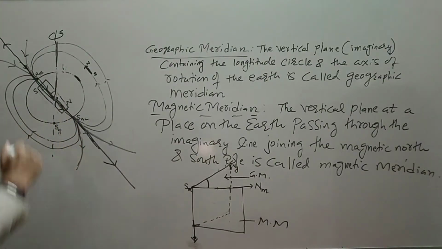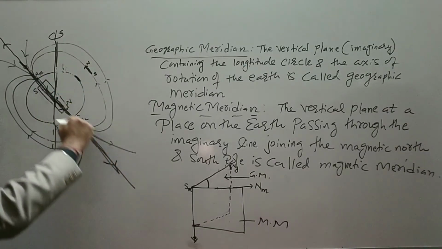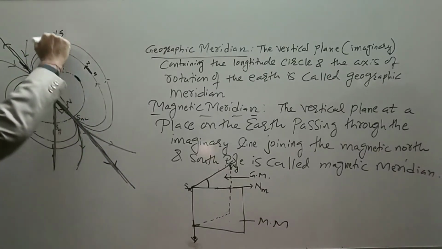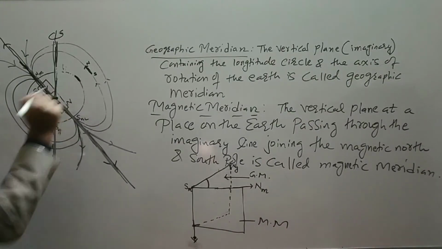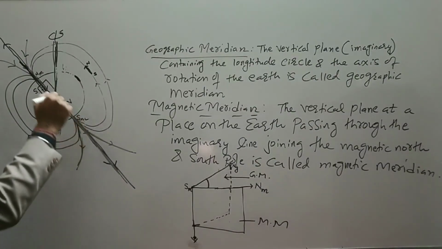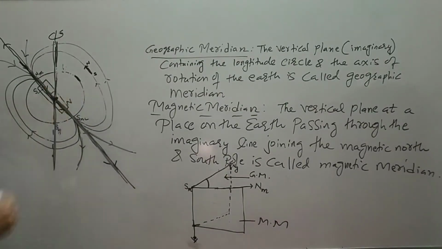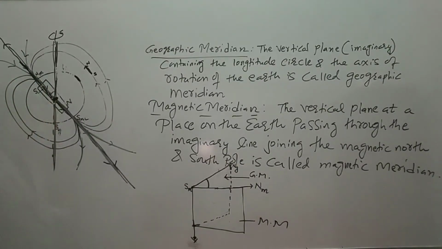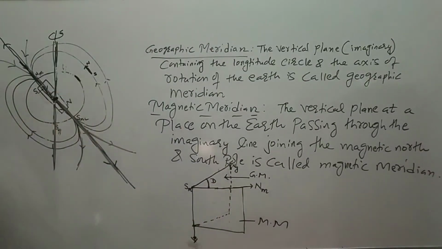So there are two V's. One V is formed like this, another V is formed like this. This is one V, and this is another V. We are taking this as a center. So we assume this S-N is here, because a bar magnet is made up of a number of tiny dipoles, that is south, north, south, north, south, north, like this. So this angle will be referred to as the angle of declination, or simply declination.